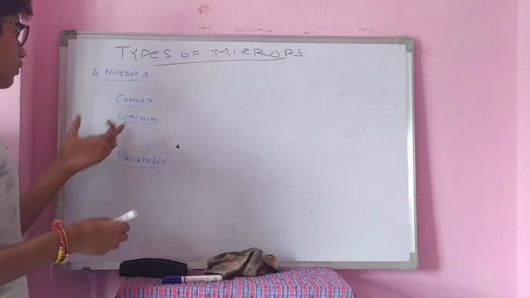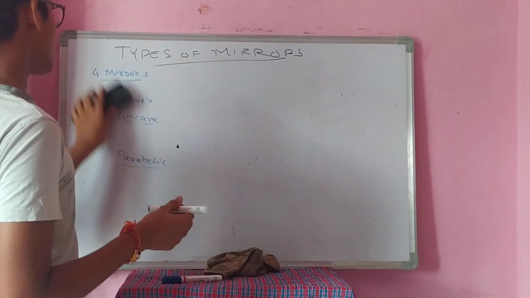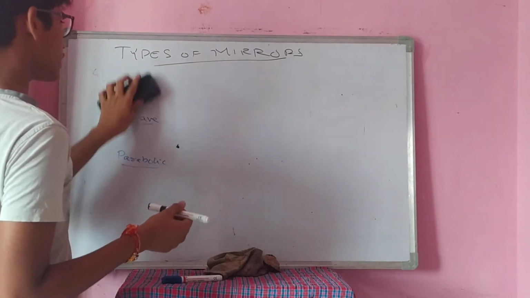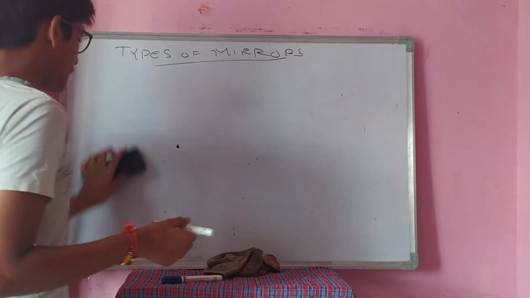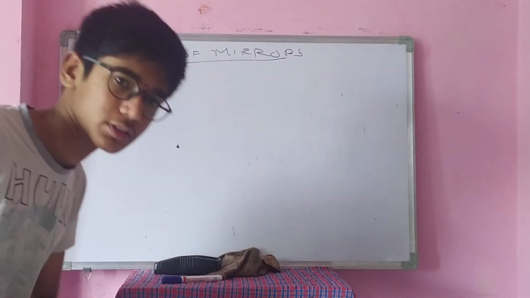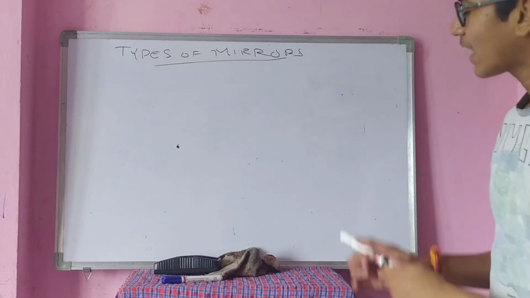Now, what is this convex and concave? "What, I don't know anything, sir. Sir, I don't know anything about mirrors. Only I know plane mirror. Types of mirrors you are saying. What is this convex? What is this concave? I don't know." I'll discuss.